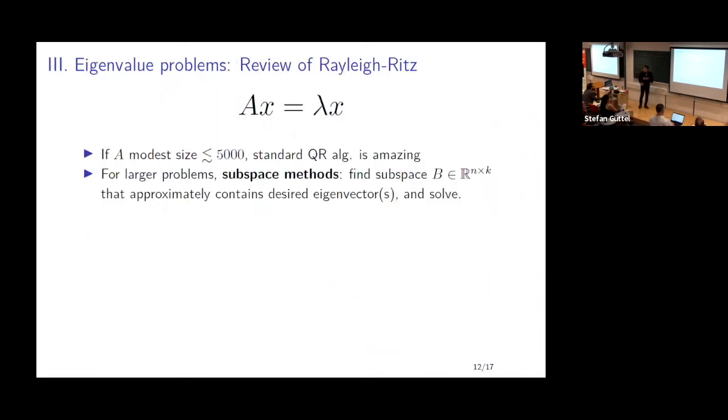Okay, so on to the third topic, eigenvalue problems. As I mentioned in the introduction, if the matrix size is larger than 5,000, the amazing QR algorithm starts to grind to a halt. So what people do is they use subspace methods. The idea is to work with a subspace. So this is typically a very tall, skinny matrix, and you try to find a solution, which means the eigenvector, lying in the subspace B.